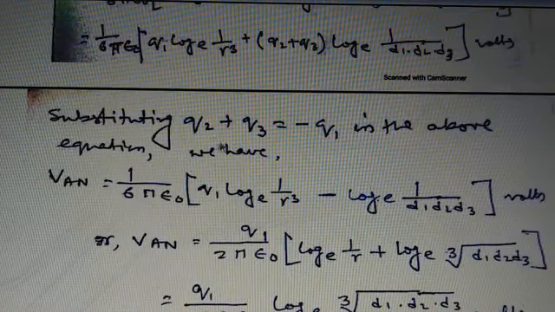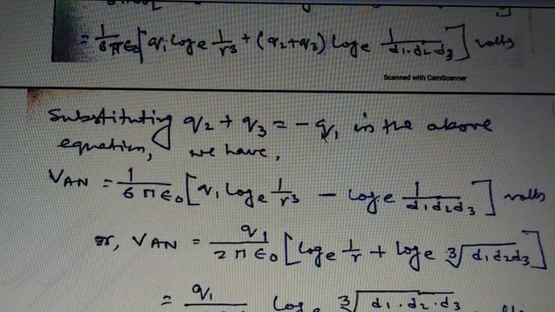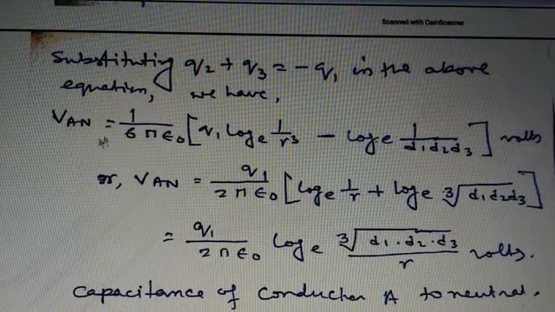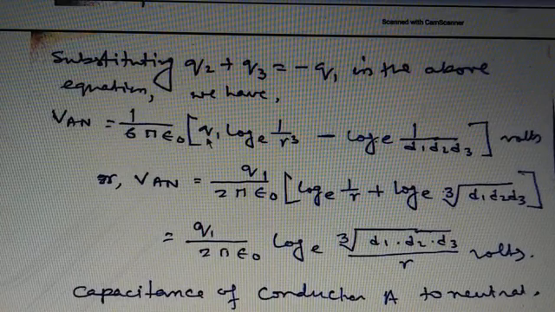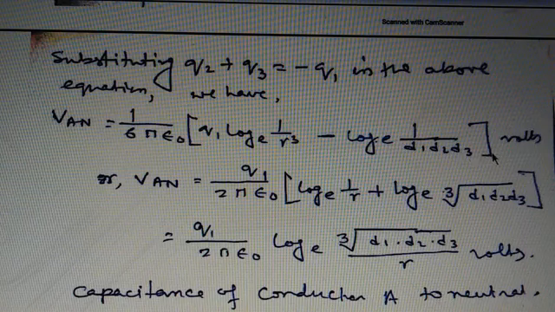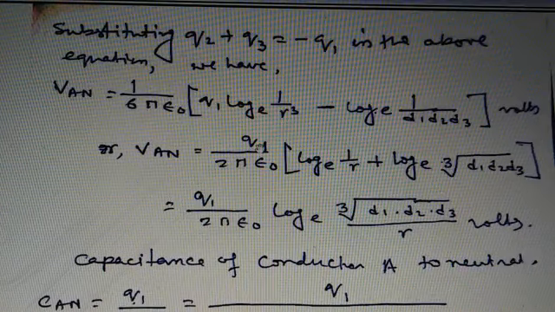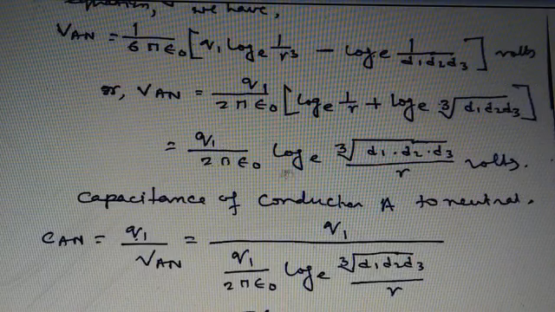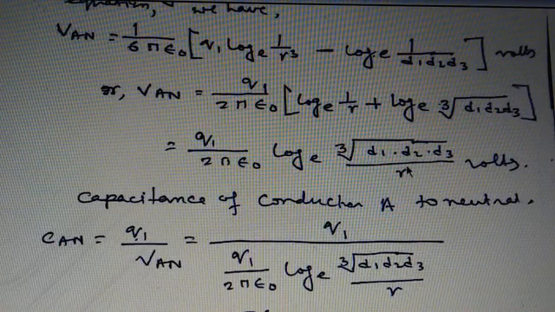Now substituting Q2 plus Q3 equals minus Q1 in the above equation, we can get VAN equals 1 by 6 pi epsilon 0 into Q1 log e 1 by R cube minus log e 1 by D1 into D2 into D3 volt, or VAN equals Q1 by 2 pi epsilon 0 into bracket log e 1 by R plus log base e cube root of D1 into D2 into D3, that is equal to Q1 divided by 2 pi epsilon 0 log e cube root of D1 into D2 into D3 divided by R volt.